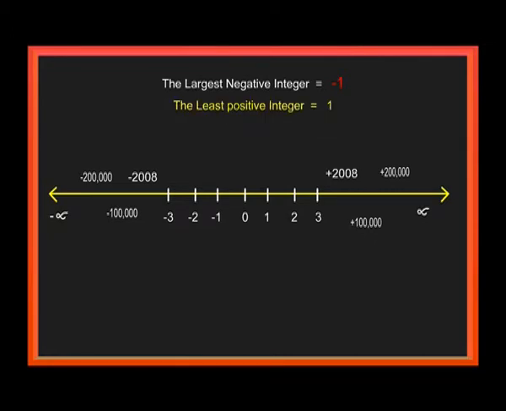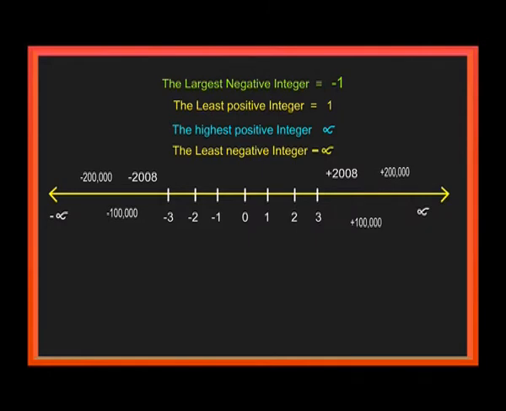The least positive integer is 1. The largest negative integer is minus 1. All of you think it. Least positive integer is 1. Highest positive integer cannot be determined. Infinity, nobody knows. But coming to negative side, highest negative integer is minus 1 and the least negative integer cannot be determined. I think all of you understood.